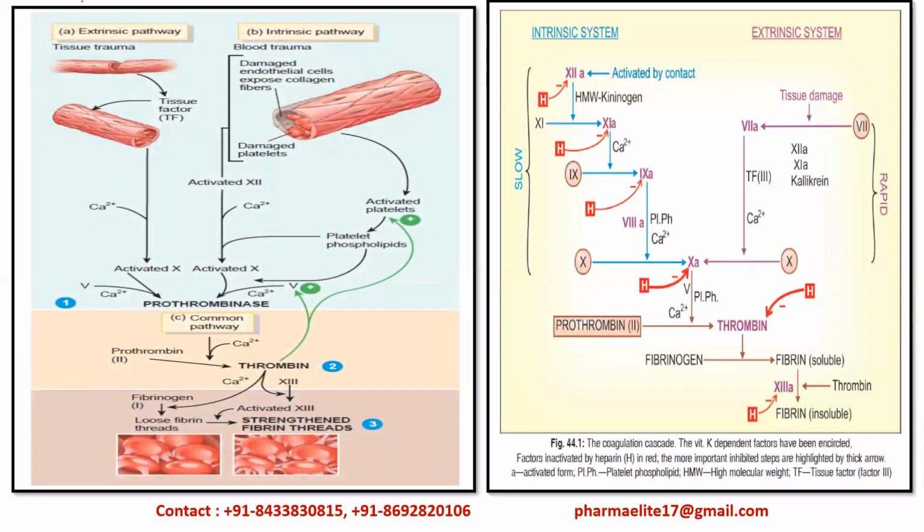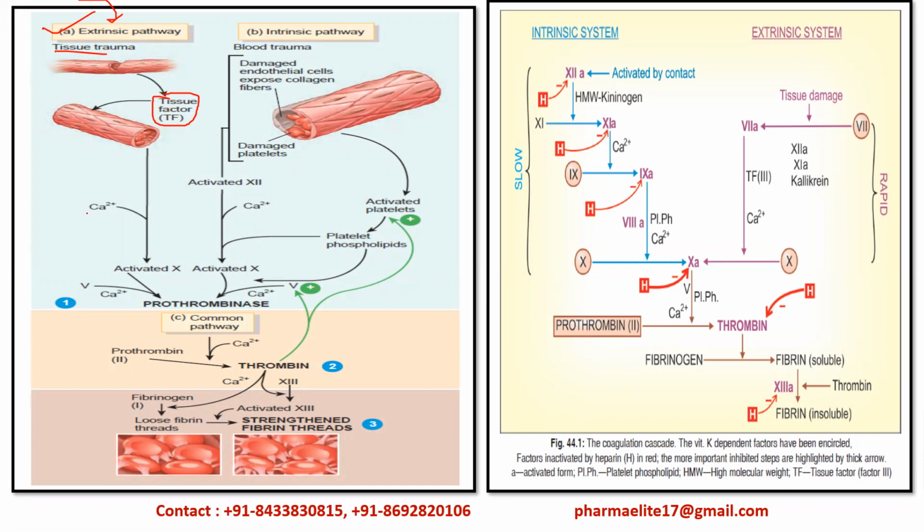First one is the extrinsic pathway. From the name itself, you can identify that extrinsic means outside, right? Outside the blood vessel. Whenever there is a tissue trauma, there will be a release of tissue factor. This tissue factor is an activator present outside the blood vessels or the blood, and once the tissue trauma occurs, this tissue factor will leak into the blood or blood vessels.